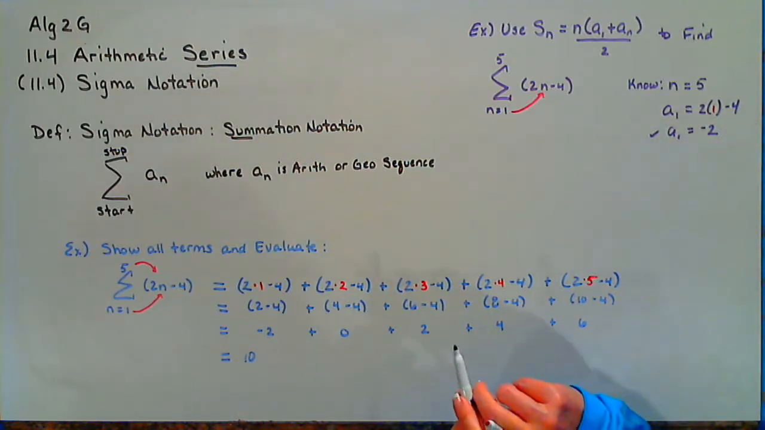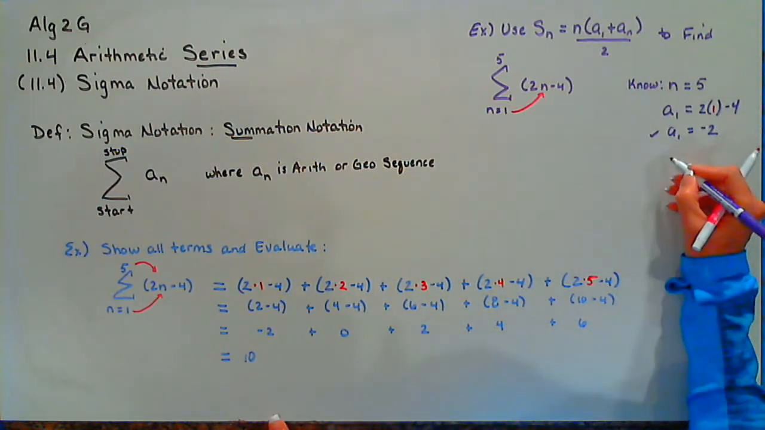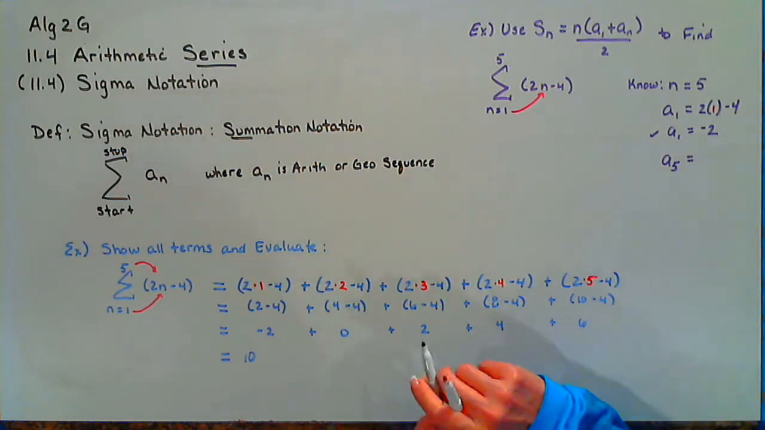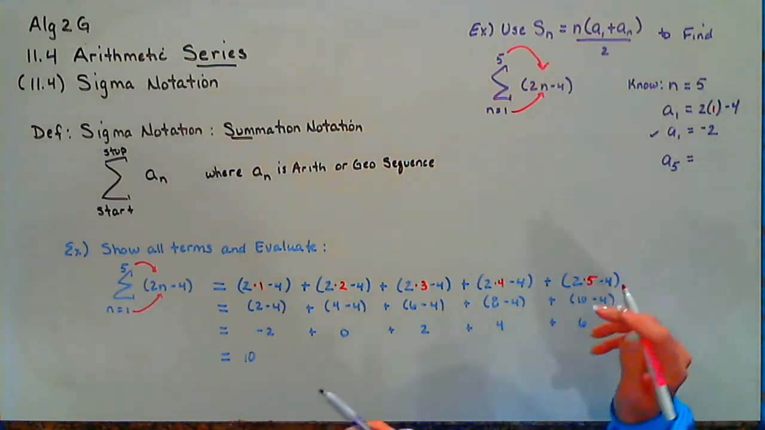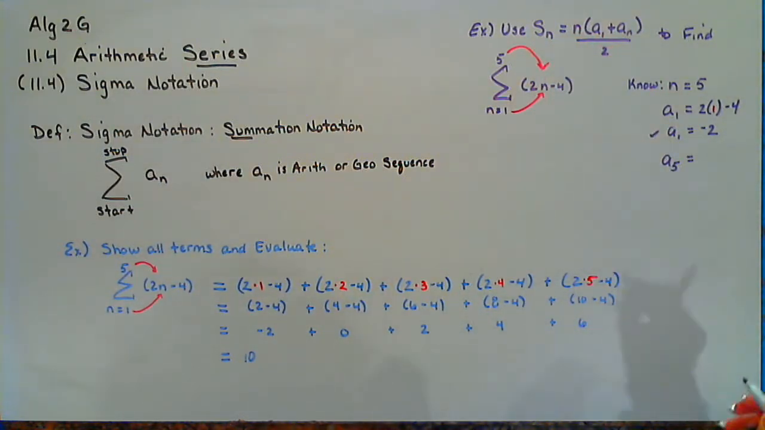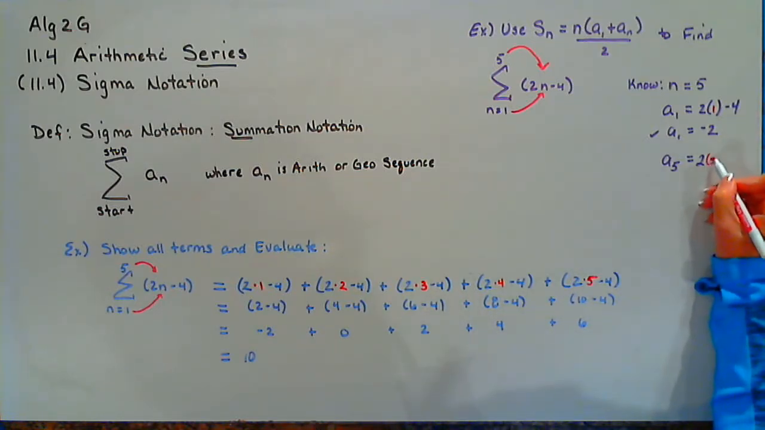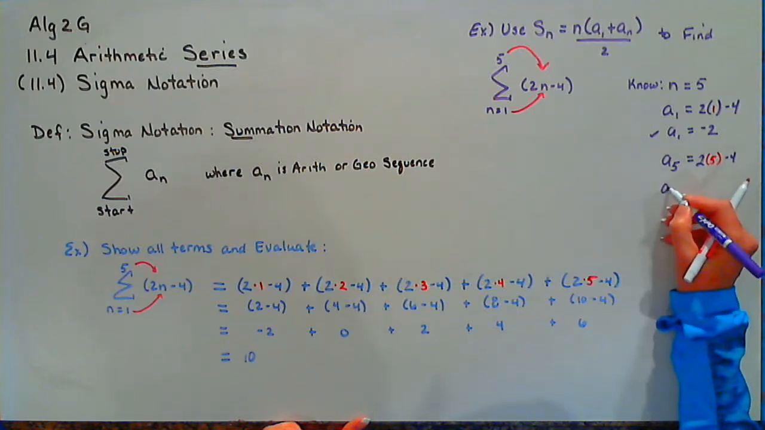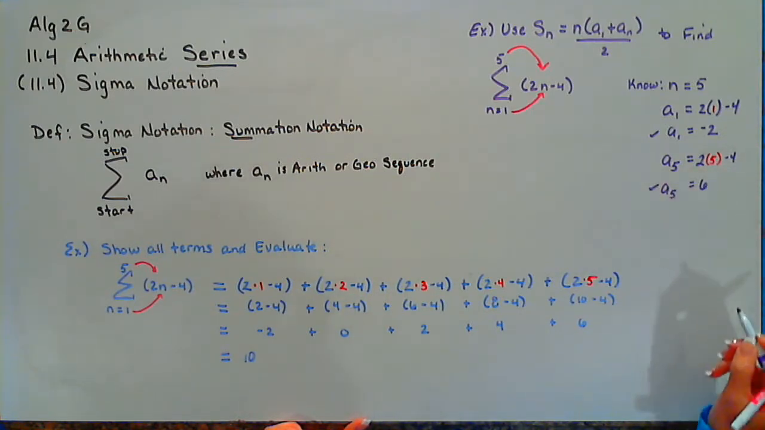Now, according to our equation, we need to find our nth number. Well, since n is 5, how do I find our fifth term? I literally take the last number that we're supposed to substitute in and substitute that in. So our last term would be 2 times the last number we substitute in, minus 4. 10 minus 4 is the number 6.